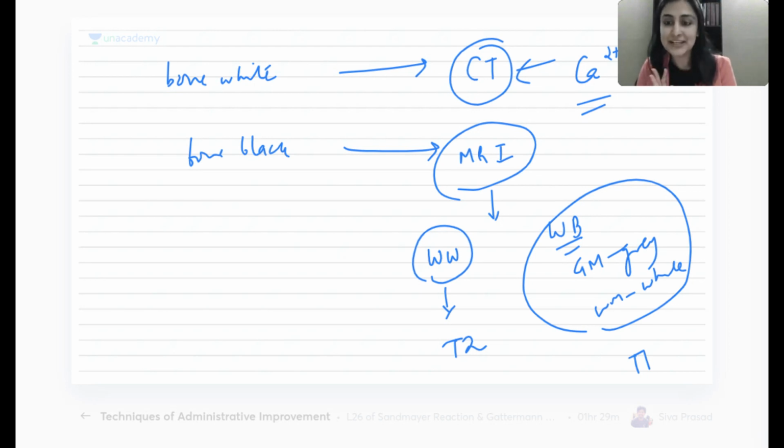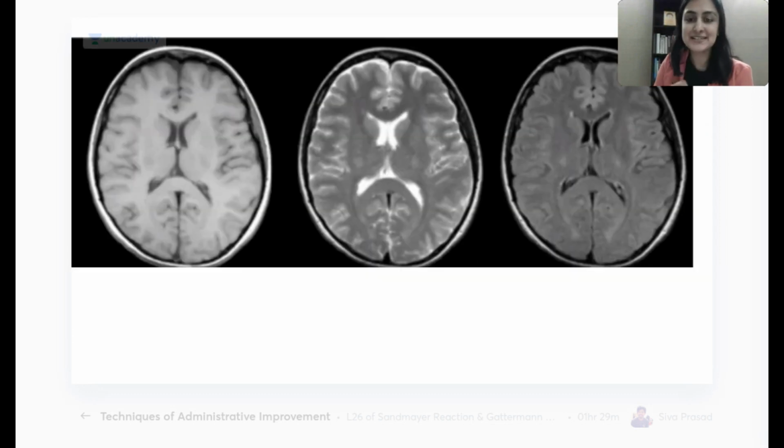Can everyone handle more complication? Shall I complicate more? Okay, so let's see one more image. Before I show you what this is, please tell me, what is this sequence? The moment I see water is white, it is the end of the story, right? T2 weighted MRI. Perfect.